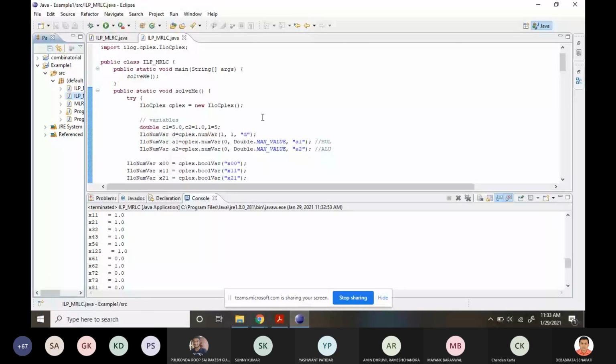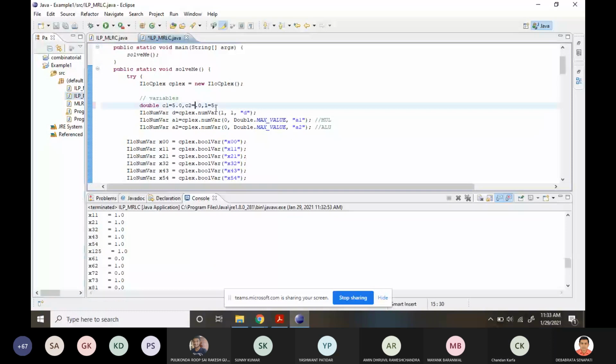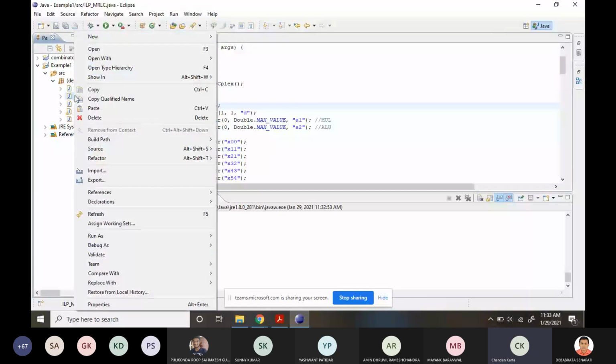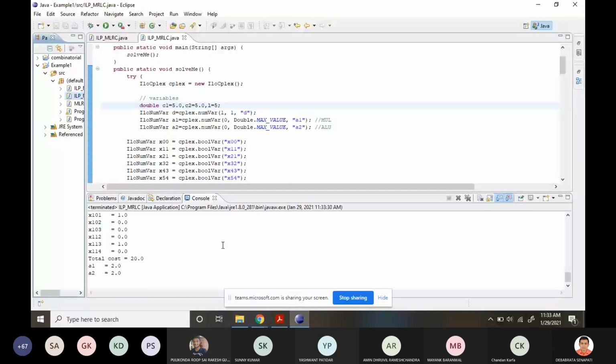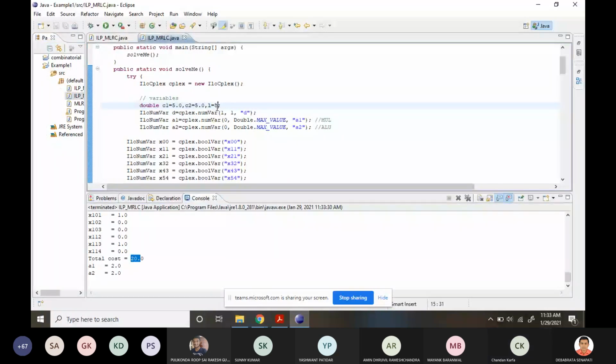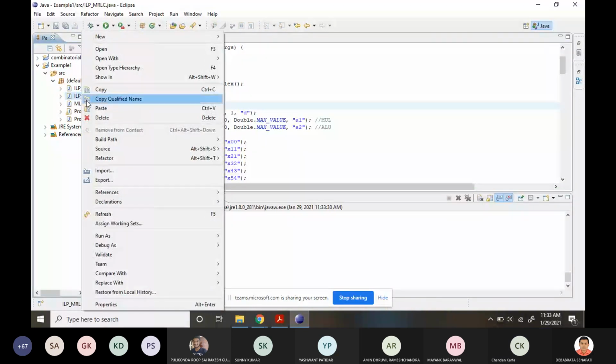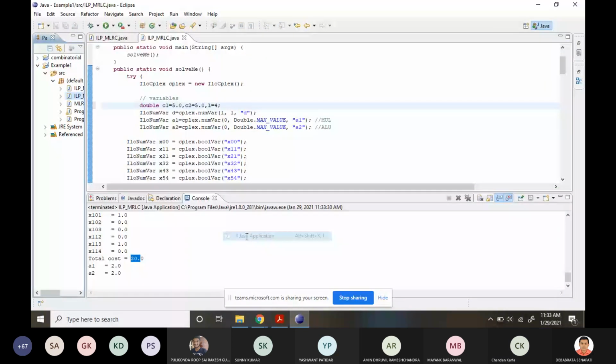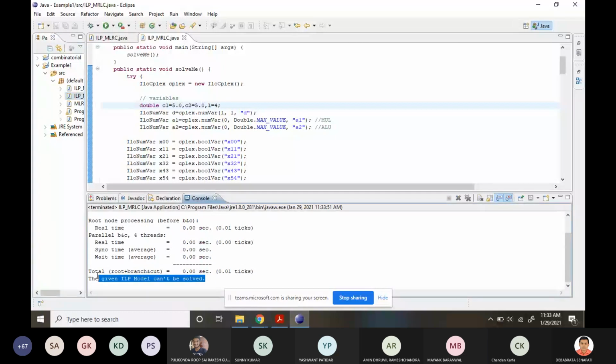So if you change CO2 to 5, then the value here will change. So he's changing the cost of the adder. Now it is finding 20. Now we can also check the latency to be 4. If latency is 4, then it should not be solvable, right? If I run this one, then now the schedule cannot solve the problem.